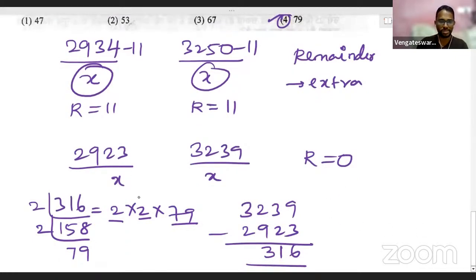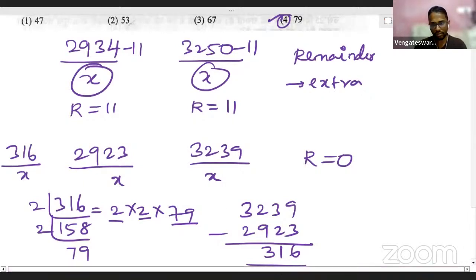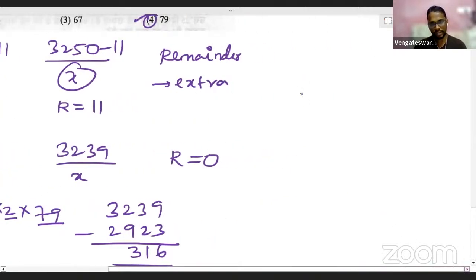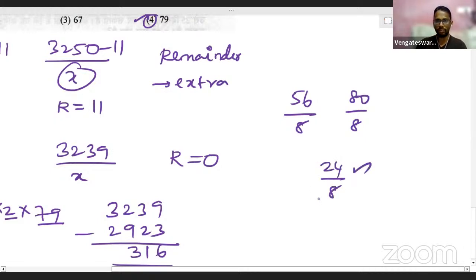Actually, what we try to reveal here is, when I have a common number that can divide 2923 as well as 3239, their difference 316 will also be divisible by the same x. Is it or not? For example, here is another simple example to understand. If 56 is divisible by 8, and the number 80 is also divisible by 8, then the difference between these two numbers, 24, will also surely be divisible by 8.